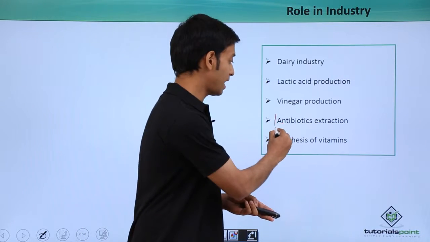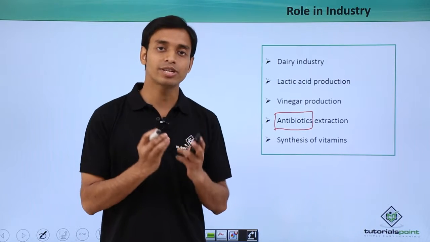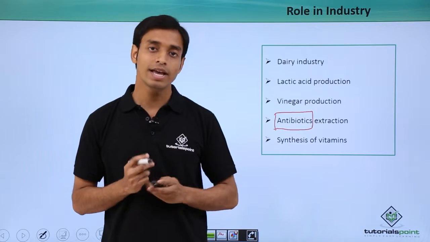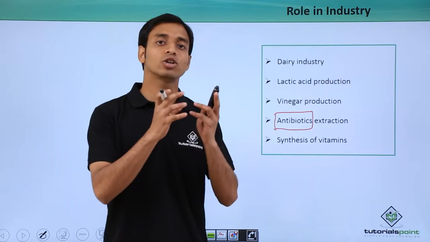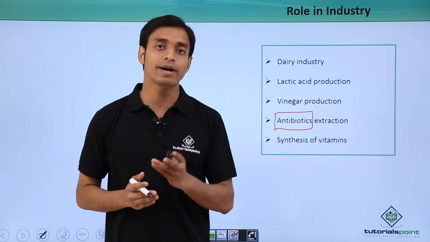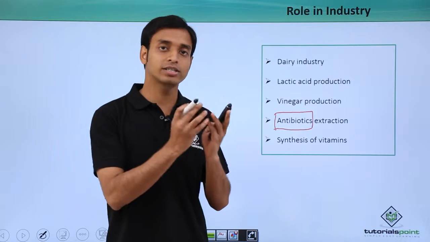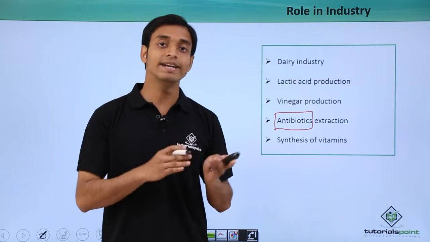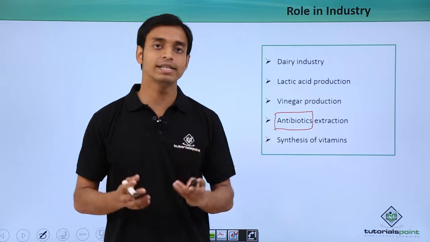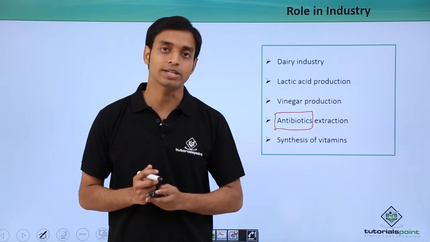One of the most important applications is antibiotic extraction. We know antibiotics are substances produced by bacteria in very low concentrations, and these are useful in inhibiting the growth of other organisms. Very importantly, the property of antibiotics which we have used is that they only kill or check the growth of the target organism, but they do not hamper the host organism. So various diseases are treated by antibiotics, and antibiotics are extracted from these types of bacteria.